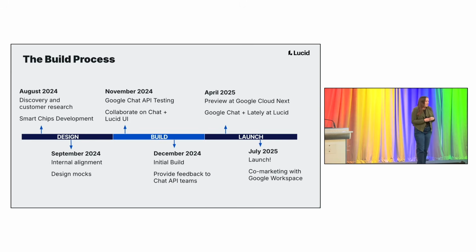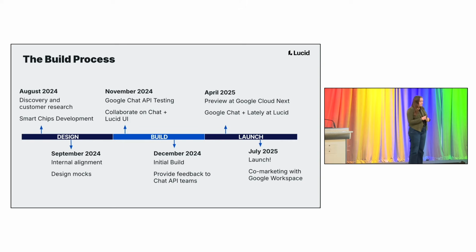In September, we worked on internal alignment and some design mocks. I'll talk about this more later, but cannot emphasize enough how helpful it was to have some really rough designs. I think it maybe stressed out our product and engineering teams to have what was just above a sketch, but it was really helpful to be able to show our customers, hey, here's vaguely what we're thinking about building, what do you think?